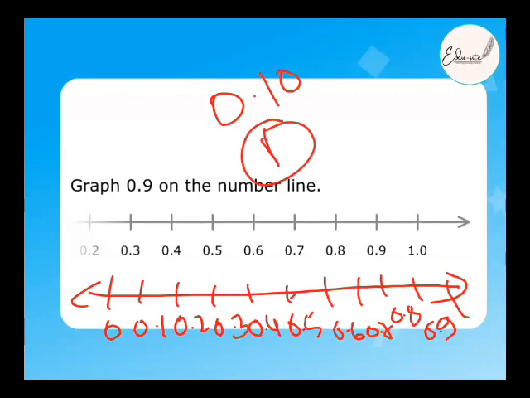1.0. Yes. Why is it 1.0? Aisha, tell me, why is it 1.0? Because after 0.9 comes 1.0. Why is it so? You have said 10, right? You cannot write 10 in 0.10. Okay, you cannot, because it's already over, right?